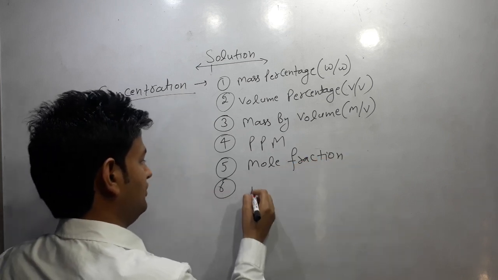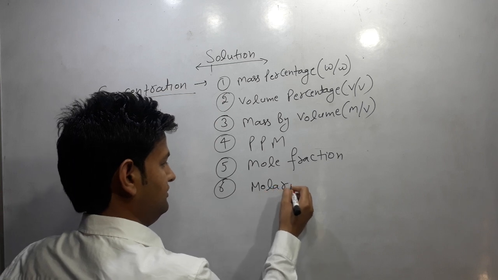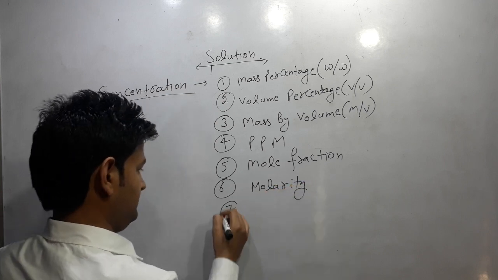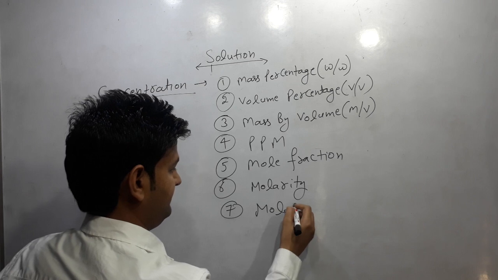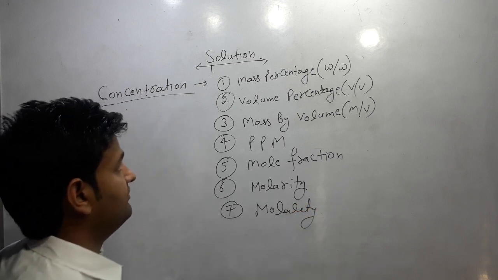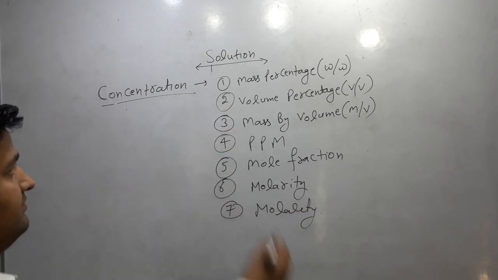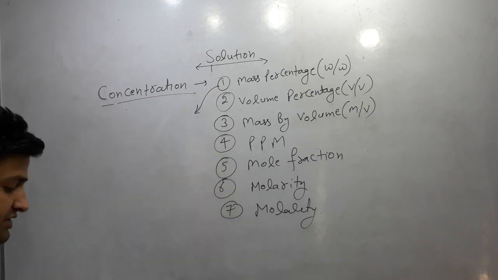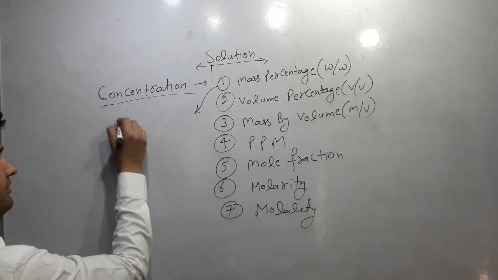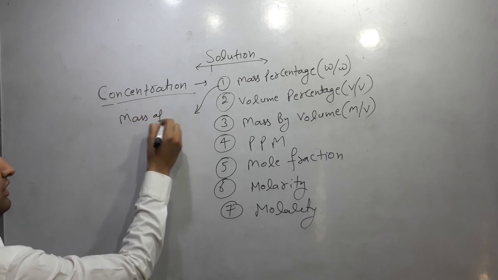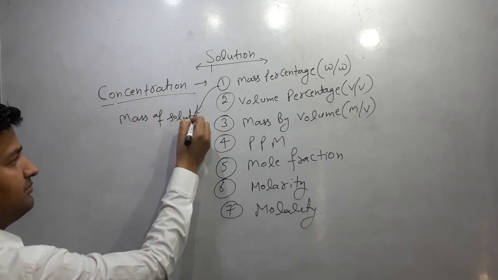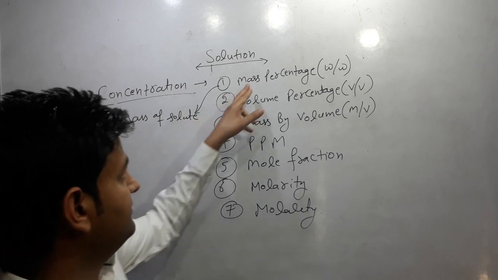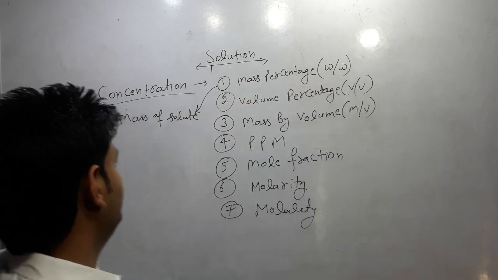Next is molarity, and next is molality. So we discuss one by one. So first term, that is mass percentage. Mass percentage means mass of solute or mass of that component in which mass percentage is calculated.